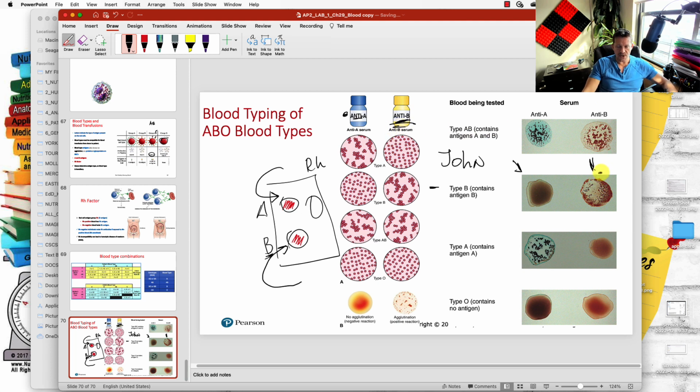Let's say we decided that this should be probably A and this should be probably B. It agglutinated, it clumped here. So its antibodies attacked that particular drop of blood. If antibody B attacks this, it means that this blood has B antigen.